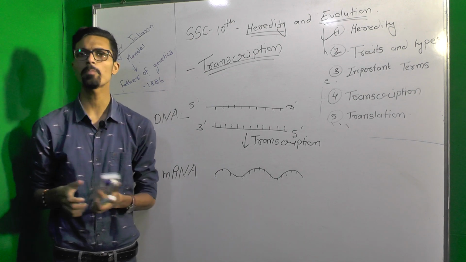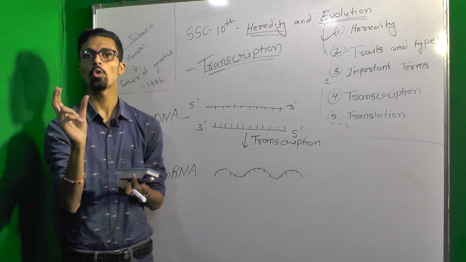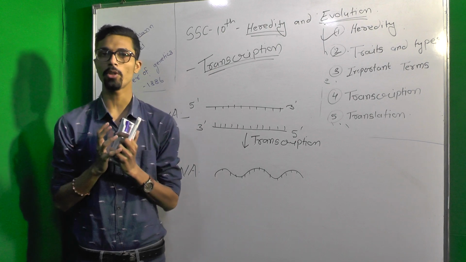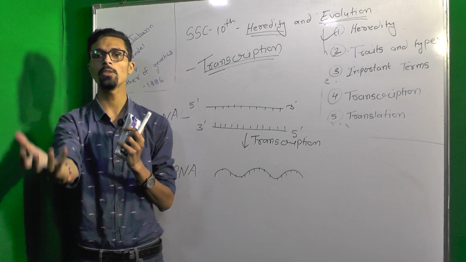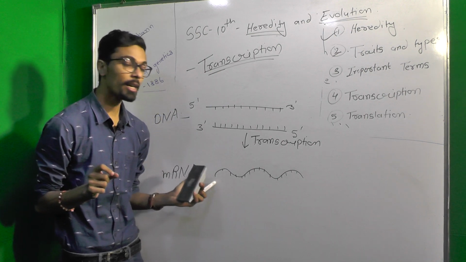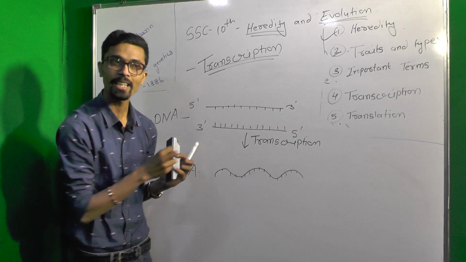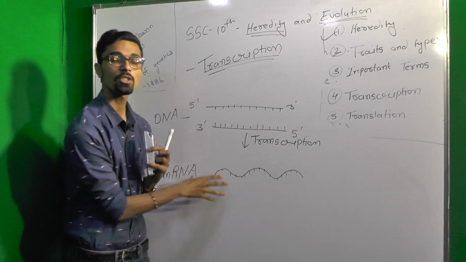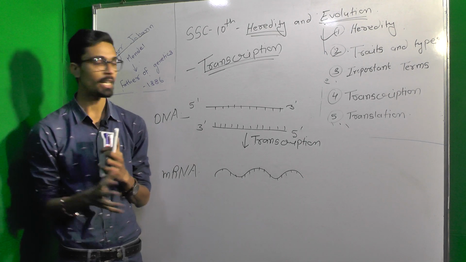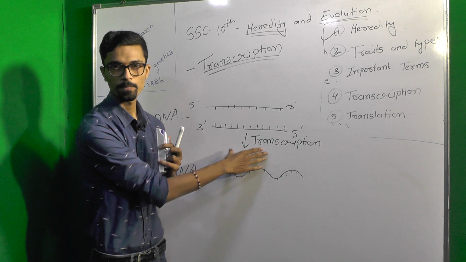You can take an example for transcription or transcript, a script. Anything we write down, we write in a script. So DNA has information, so I am telling you something, information, right? So you are going to write that information. mRNA is going to script that information, getting the information and storing it. That process of storing information is known as transcription.